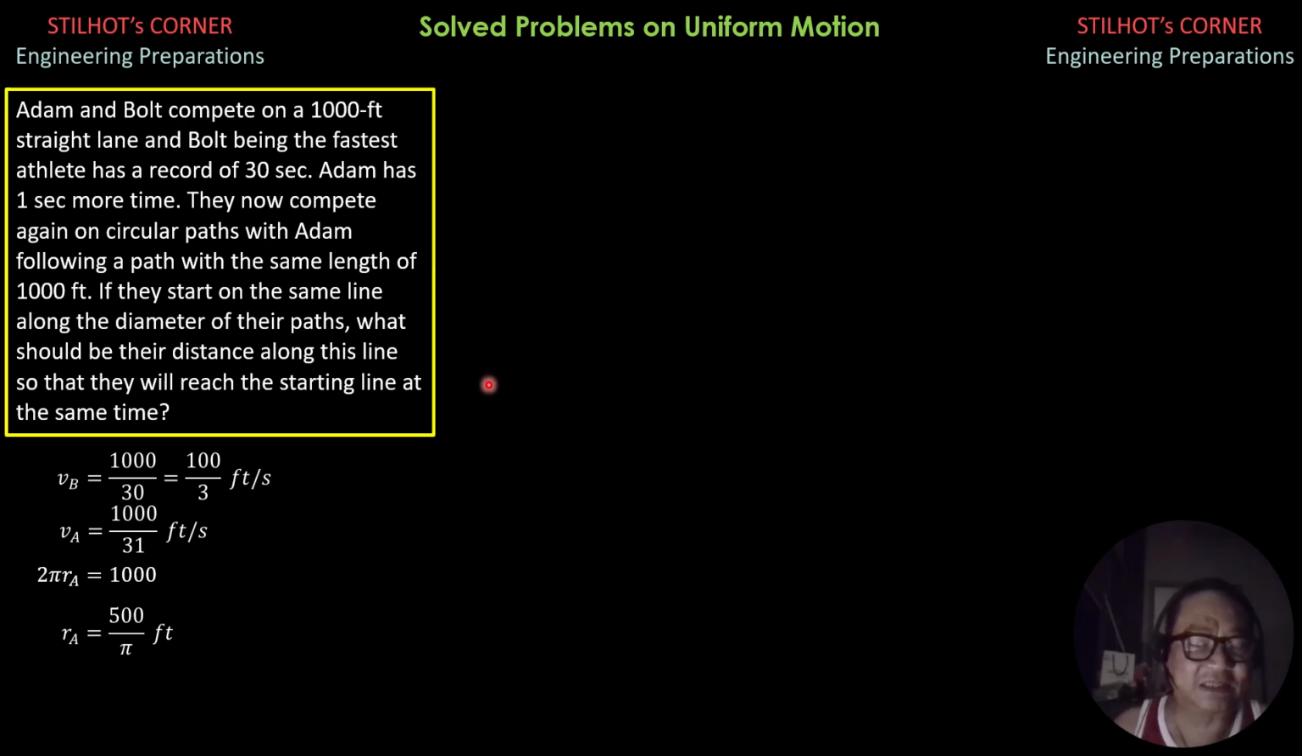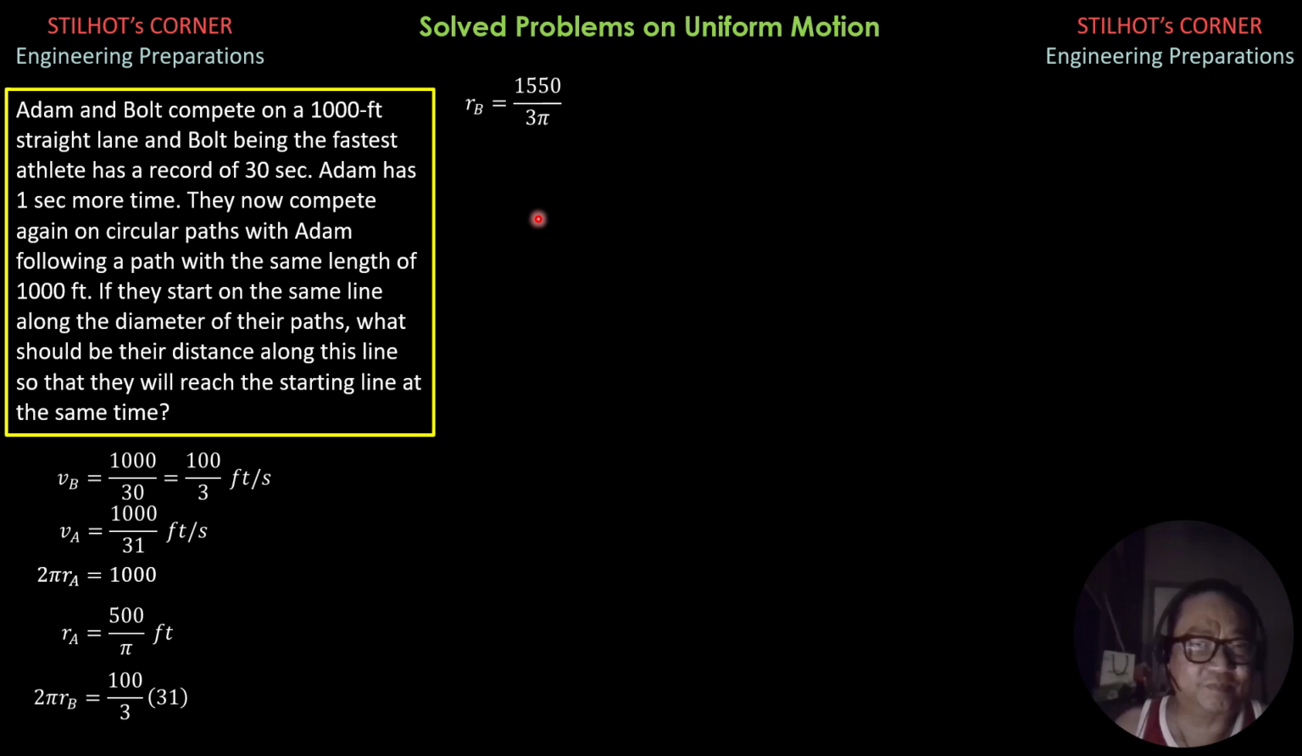For the length of path followed by Bolt, so that they arrive at the same starting line in 31 seconds, it should be Adam's time. 2 pi R sub B is equal to the speed of Bolt, 100 over 3, times the time, which is 31 seconds, Adam's time. That is the distance that Bolt should travel. So 2 pi R sub B equals 100 over 3 times 31, and that's why R sub B is 1550 divided by 3 pi.